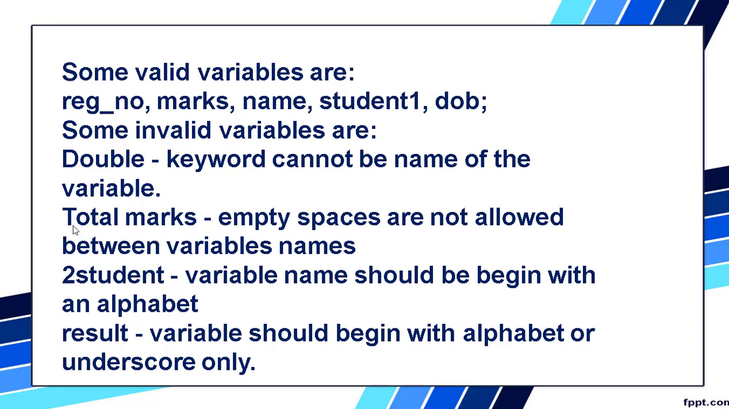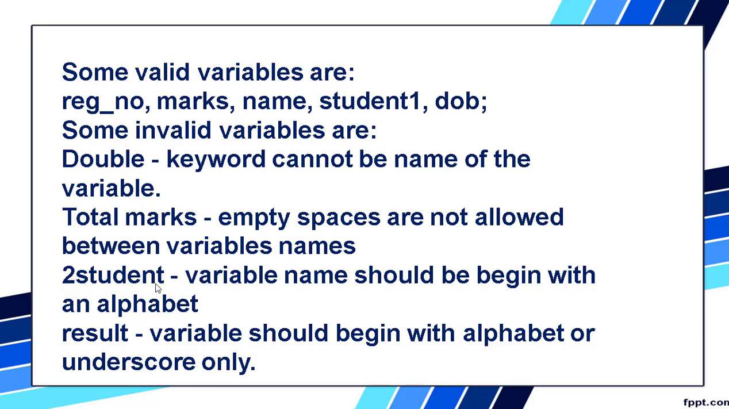The next example you can see, total marks. Total separately can be a variable, marks also can be a variable. When these two are there together, you should not leave any empty space, blank space between these words. If you leave a blank space between these words, then these variables are not valid. You understood, I think. No blank space should be allowed between the variables.